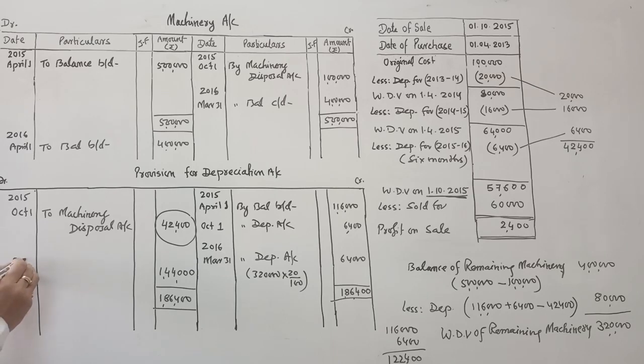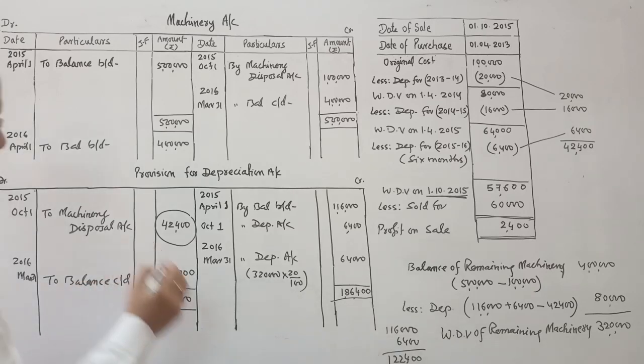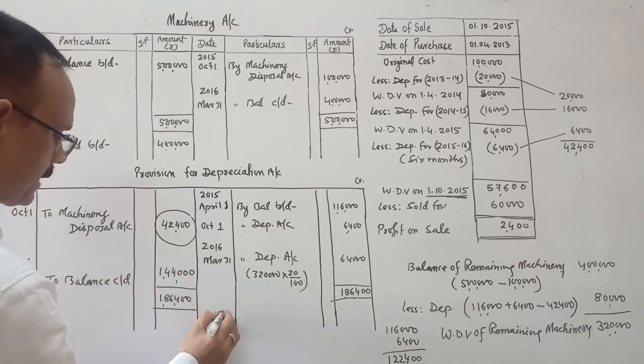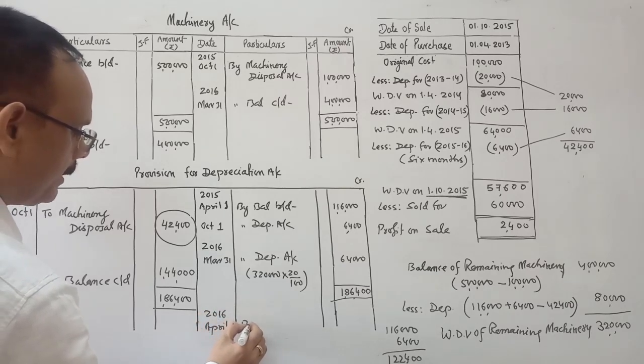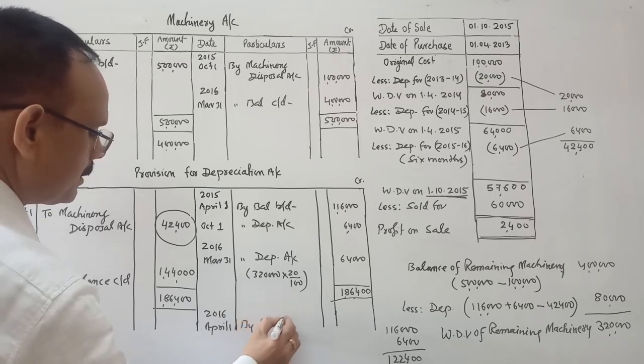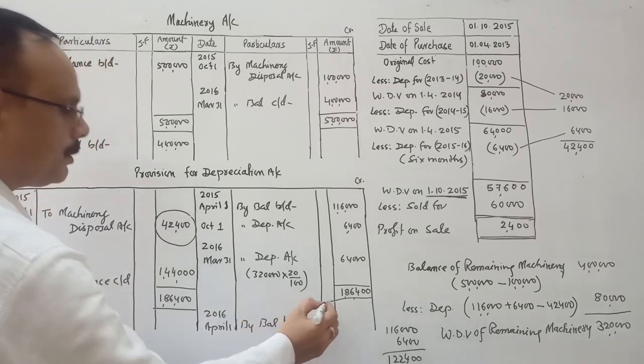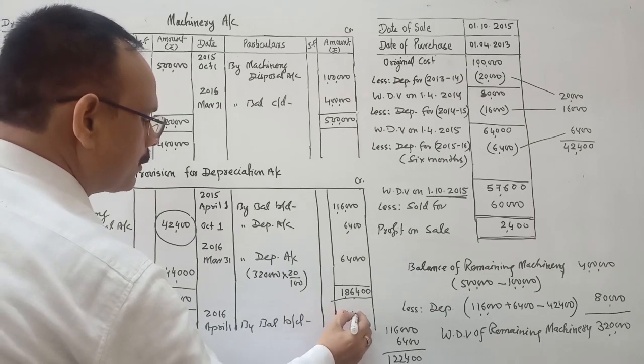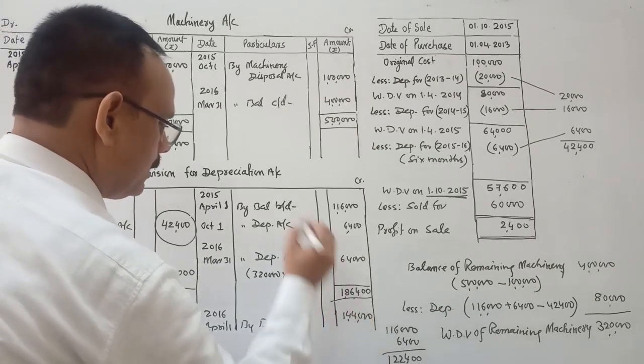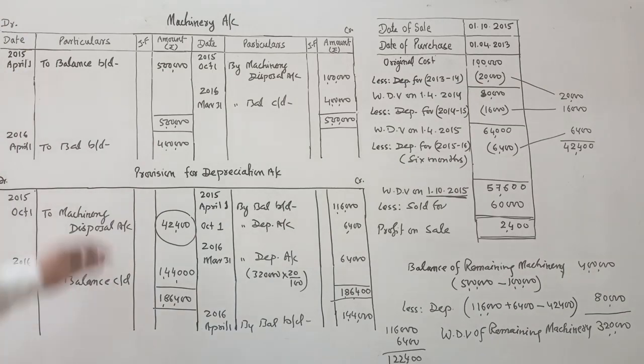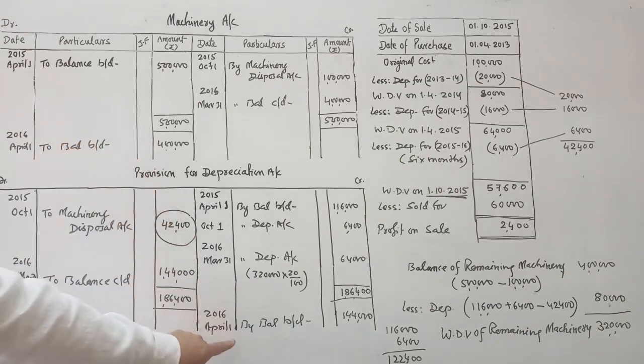On 2016 March 31st we will find out the balance carried down. This is 1,44,000. This will be brought down in the next financial year on April 1st by balance brought down, 1,44,000. This is the provision for depreciation balance on this date.